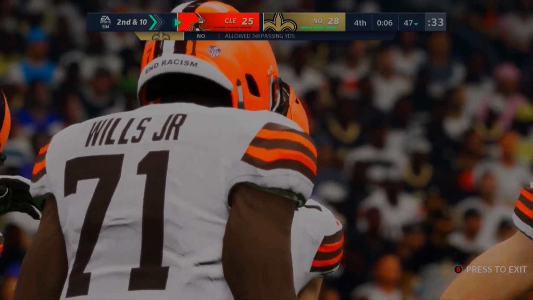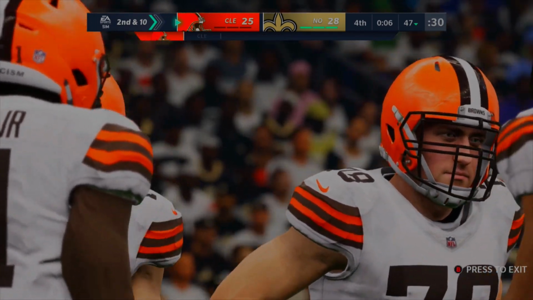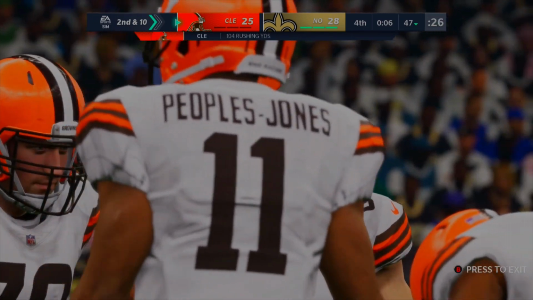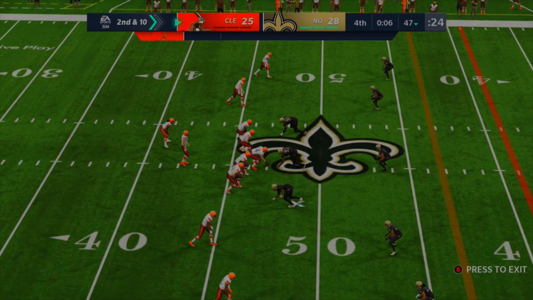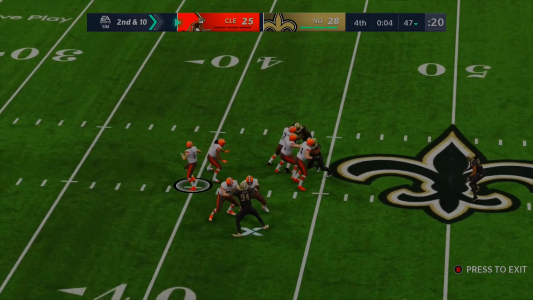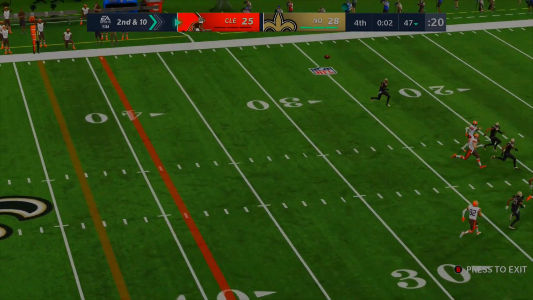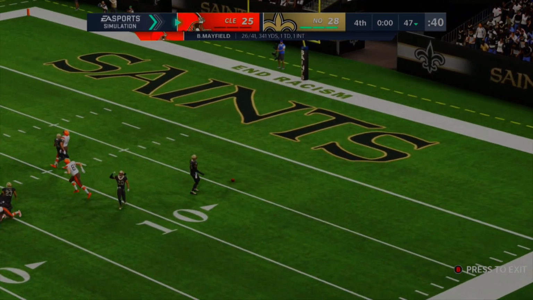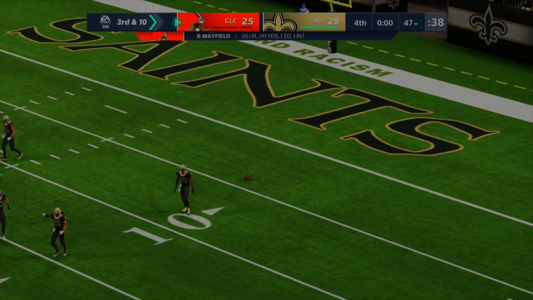But now the Browns decide, or the Saints decide to kick a field goal and the Browns get it back. So Browns now in 6 seconds. So you have a chance for one more play, which I believe they're just going to throw up. And that looks like what they're most likely going to do here, with Baker Mayfield needing a little over 50 yards. Let's see. Probably last play of the game, and Baker Mayfield's going to throw this one, and this is going to be up for grabs, and no, it bumps off a helmet. I thought he had it. I thought Peoples-Jones had it for a second, and that's game.